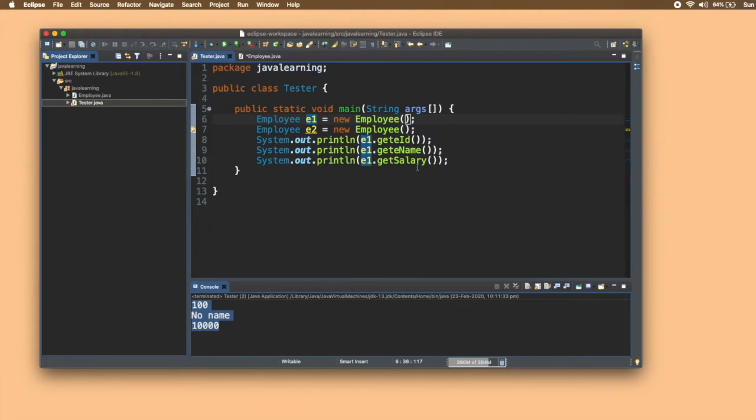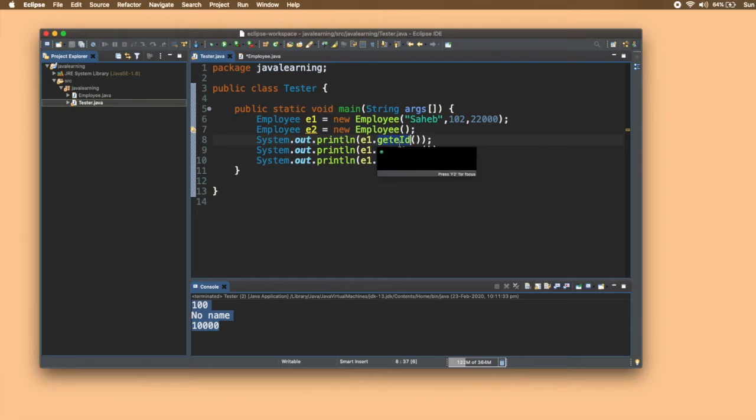That is, first it was ename. For ename I'll pass Sahib here, next was eid, I'll pass 102, and next was the salary, I'll pass 22,000, right? So let's save it and I'll give it a run. Inside this object, what will be the values?